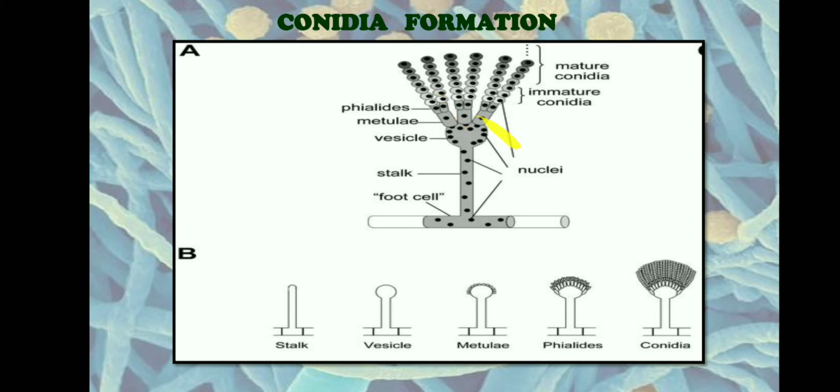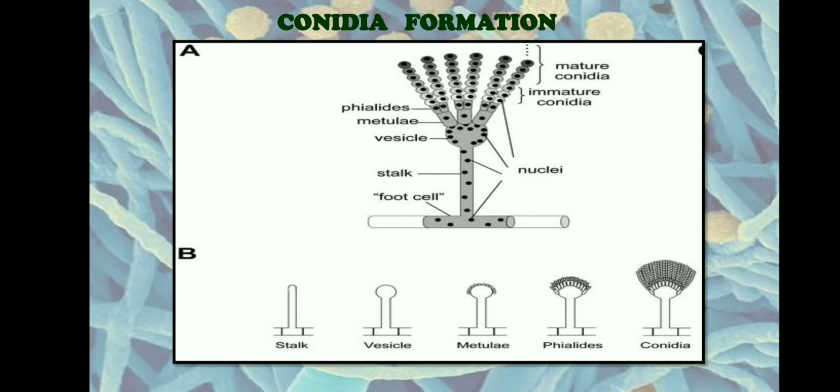These tiny buds that are formed initially are called primary sterigmata, or metulae. The first buds formed from the vesicle we call primary sterigmata or metulae. From the metulae arises a flask-shaped or cigar-shaped body, which we call phialides. This phialide will have one nucleus inside it, which is moved from the vesicle. From the vesicle, the nucleus will move into the metulae, and from the metulae, it moves into the phialides.